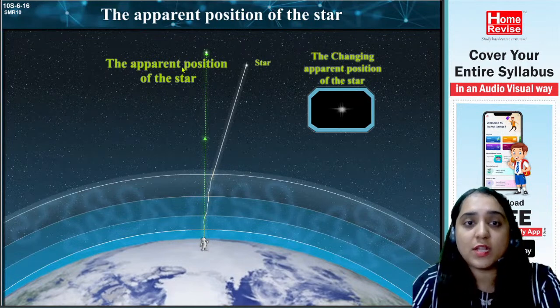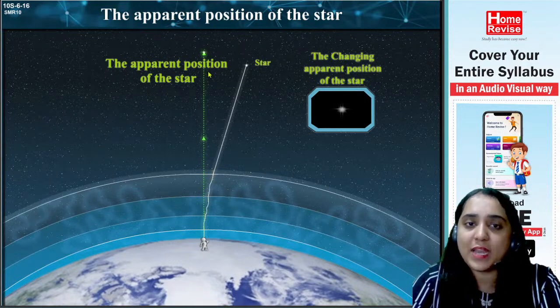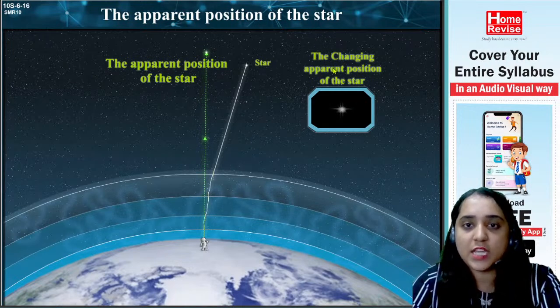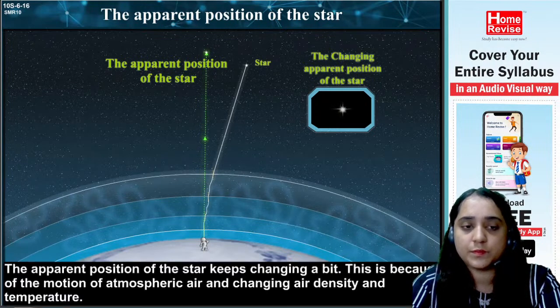Okay, so actually the apparent position of the star is somewhere else and it tends to appear somewhere else. The changing apparent position of the star. So see, pay attention. The apparent position of the star keeps changing a bit. This is because of the motion of atmospheric air and changing air density and temperature.